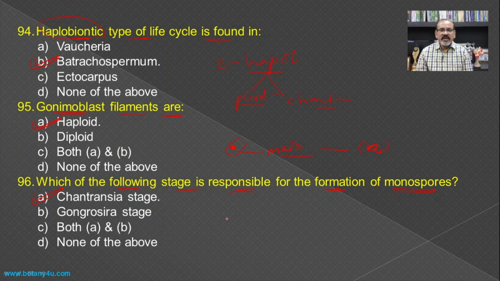If you have any confusion between Vaucheria and Batrachospermum regarding the Gongrosira stage or the Chantransia stage, just remember the sequence in ABCD. B will be the first and V will be the latter. Again, C will be the first and G will be the latter. So Batrachospermum is responsible for the Chantransia stage and Vaucheria for the Gongrosira stage, so that it becomes easy to remember both of these and the confusion will be avoided.